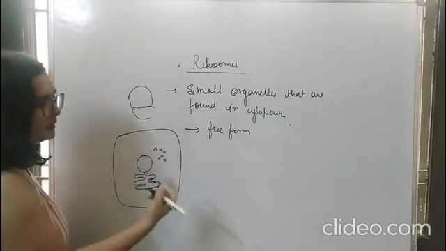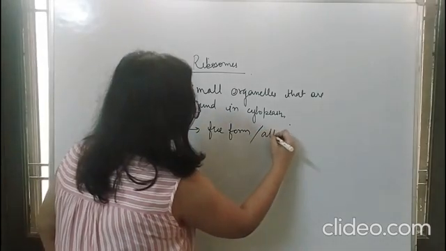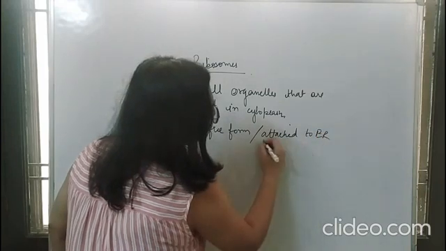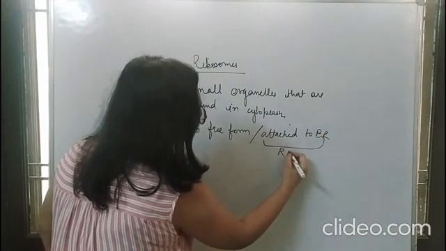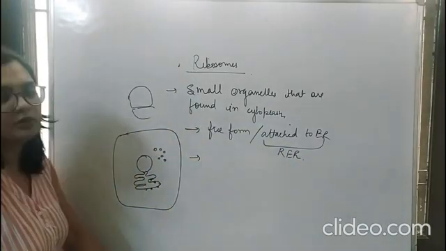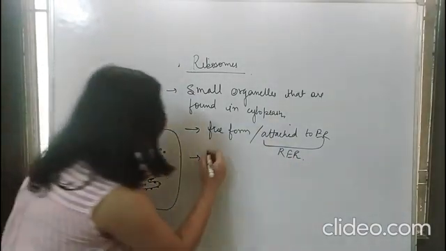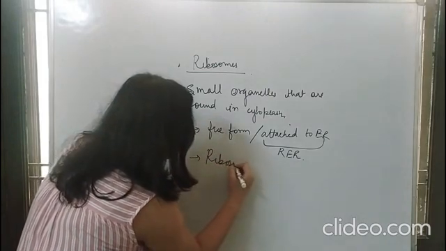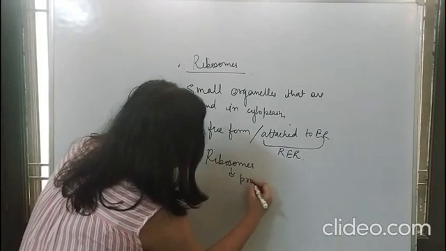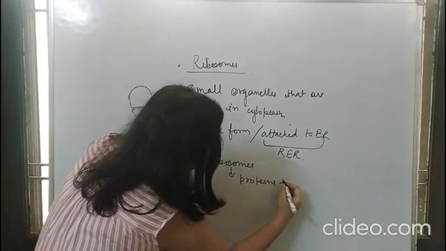They are either free or they are attached to endoplasmic reticulum. So when they are attached to endoplasmic reticulum, you know it is known as rough endoplasmic reticulum. Fine. Now what is the function of ribosome? Basically ribosomes are made up of proteins and RNA.